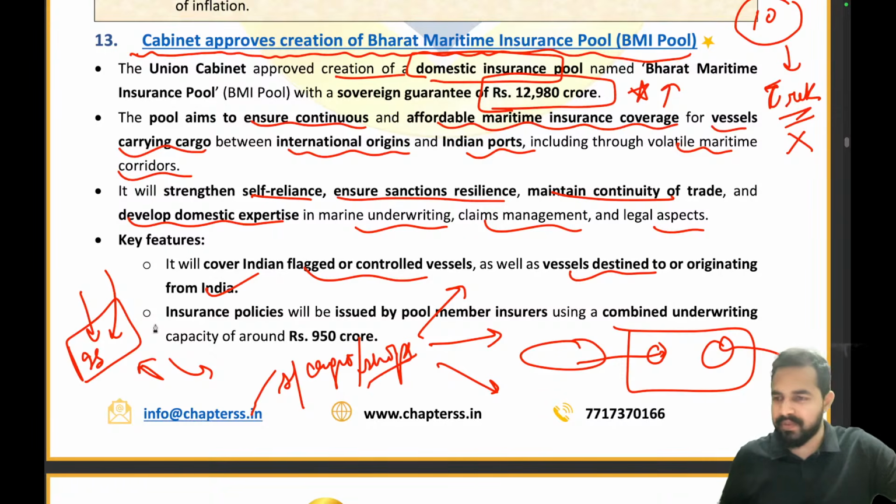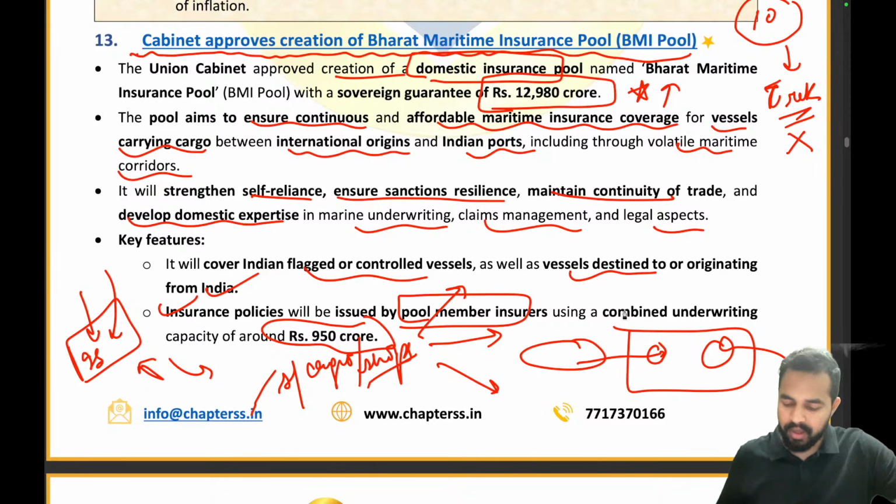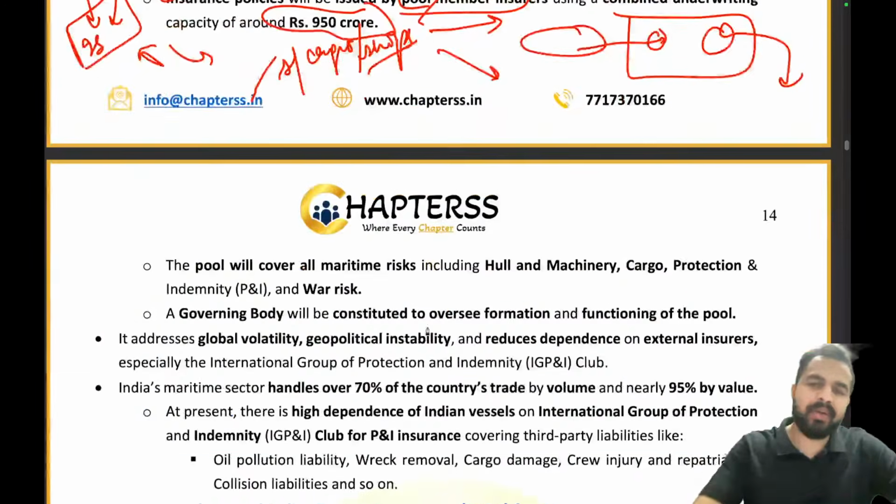As for the insurance policy, they will be creating a corpus of rupees 950 crores. Insurance policies will be issued by pool member insurers using a combined underwriting capacity of around rupees 950 crores. Are you guys able to understand it?